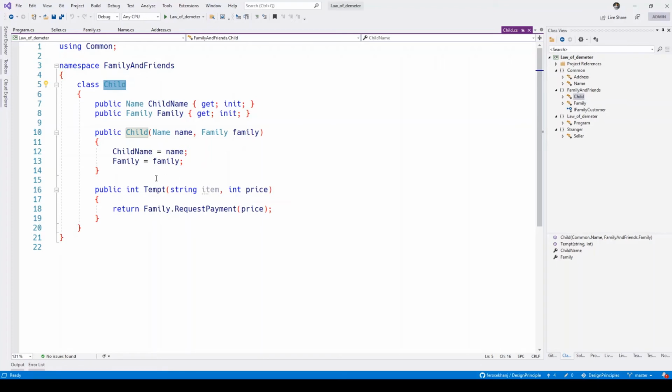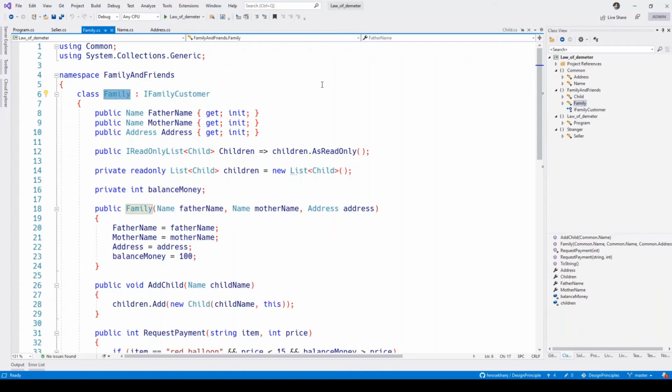So the child is not bothered about the price. It only wants this item and it's not really using it internally. Now let us see how family has changed. In the family we try to bring in the child now. So we created a list of child as children. Naturally, whenever we create some data inside a class, we try to also expose that as a property.